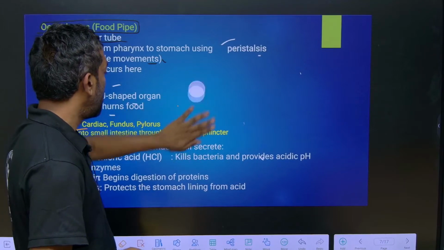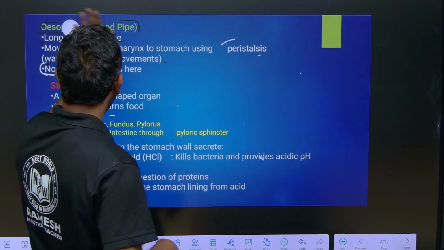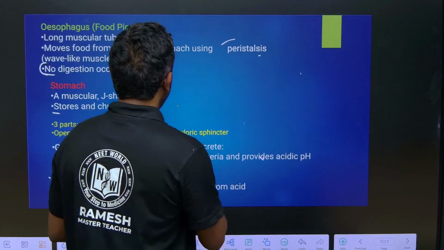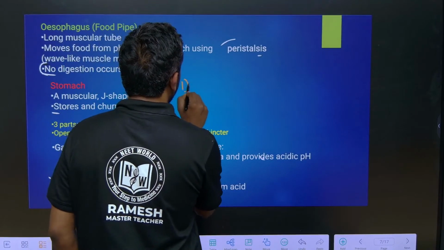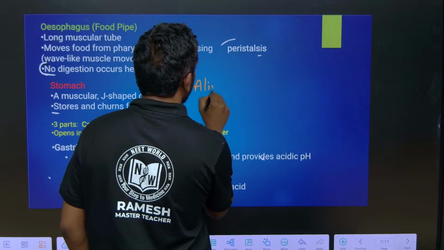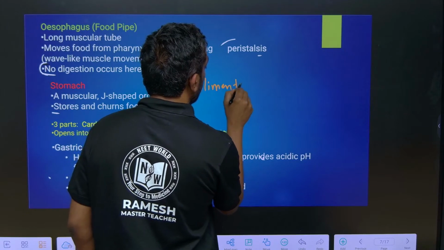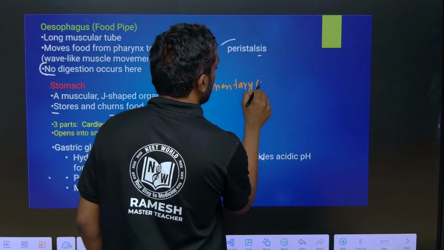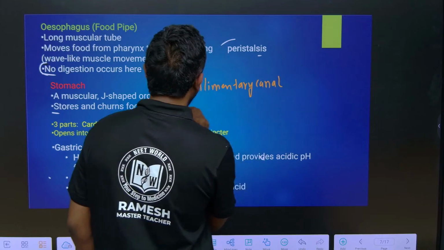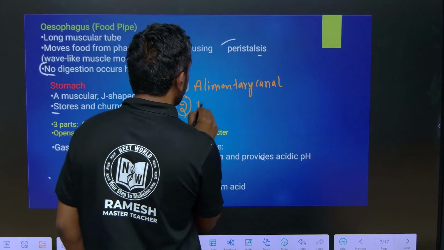Guys, as I told you, the digestive system consists of the alimentary canal and digestive glands, right?